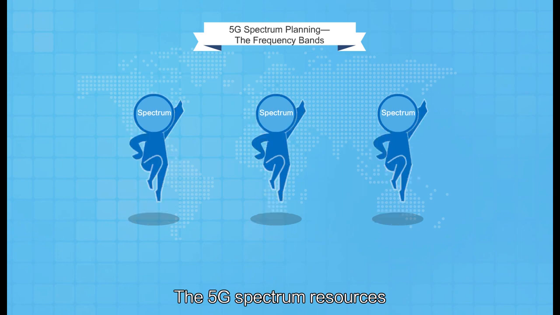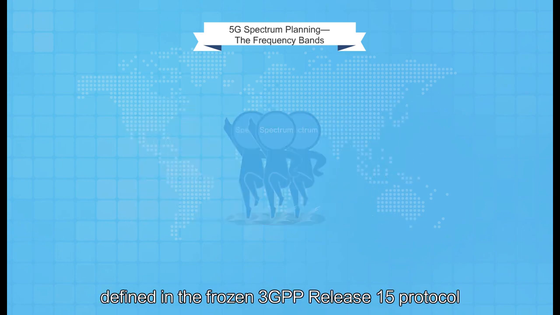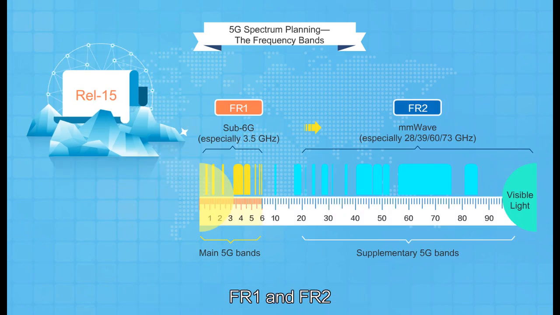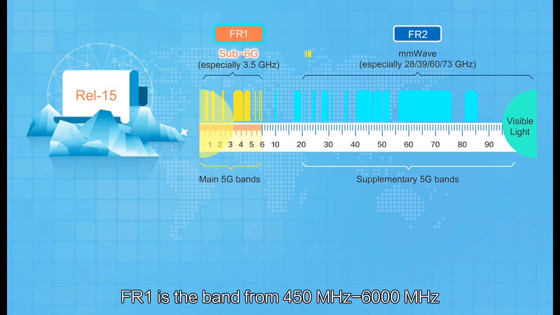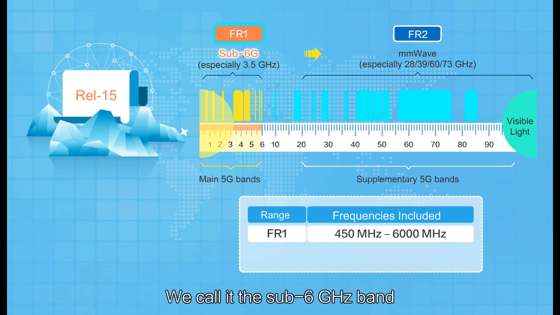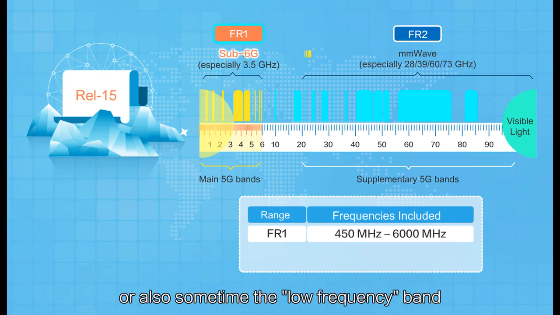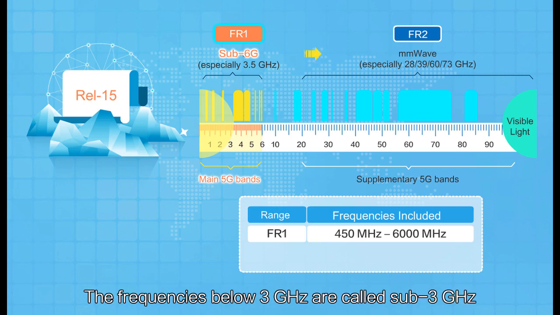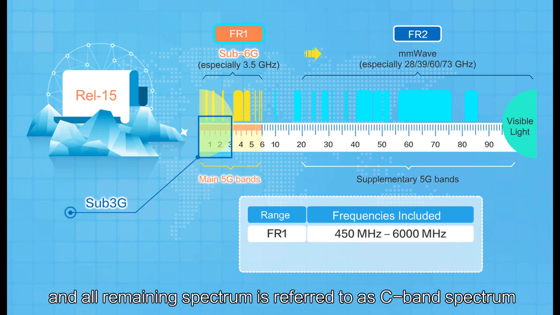The 5G spectrum resources defined in the Frozen 3GPP Release 15 protocol can be divided into two frequency ranges, FR1 and FR2. FR1 is the band from 450 MHz to 6000 MHz. We call it the sub-6 GHz band, or also sometimes the low frequency band. It's the main band used by 5G. The frequencies below 3 GHz are called sub-3 GHz, and all remaining spectrum is referred to as C-band spectrum.